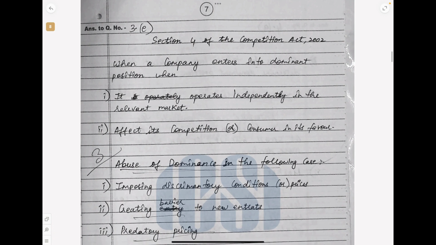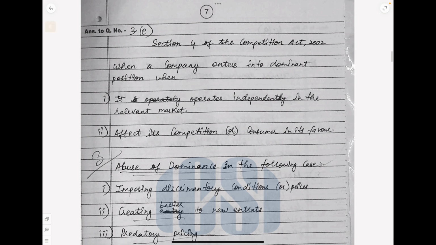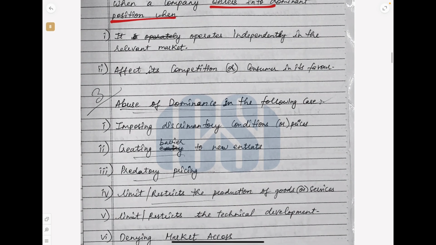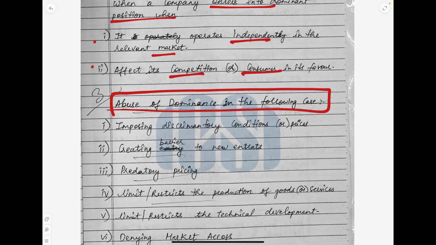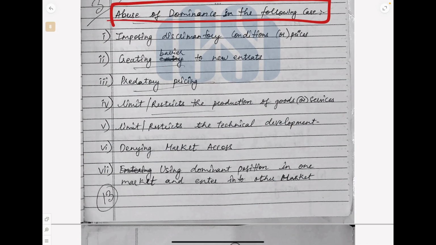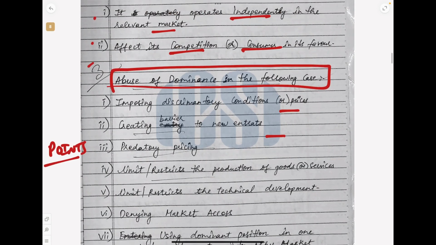Then, what constitutes abuse of dominance under the Competition Act? So section 4, when a company enters into a dominant position, so what are the two situations? Independently operates in the relevant market, affects the competition. So next is abuse of dominance in the following cases. So which cases are they? So again, it is written point wise, even one line gap between every point, so it looks beautiful, and 3 out of 3 is given.